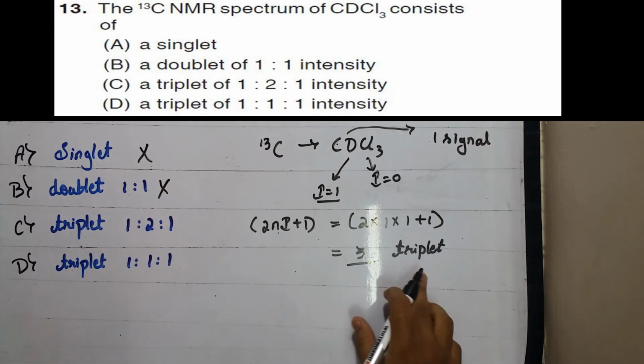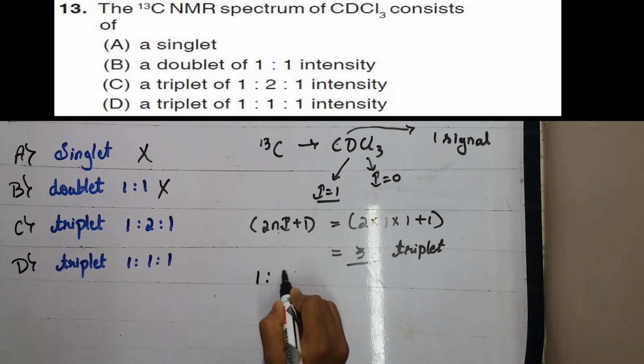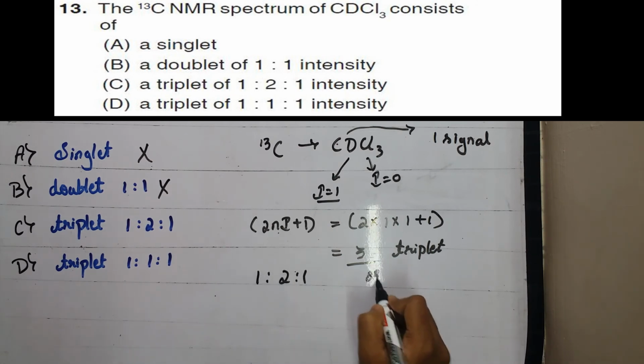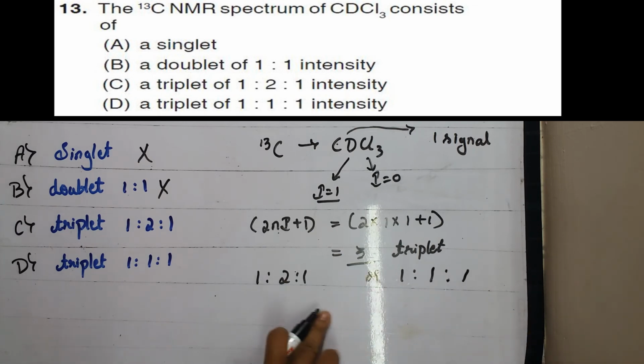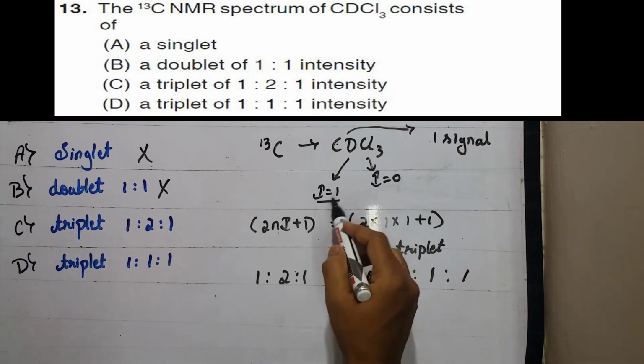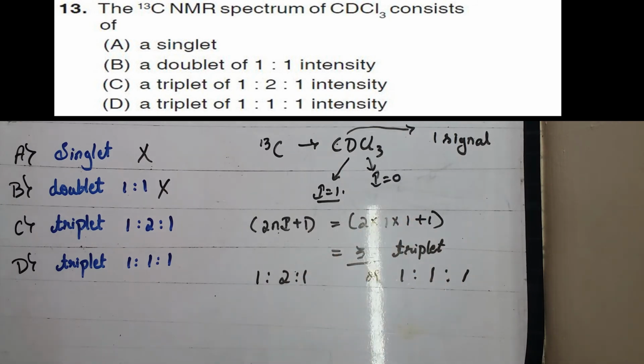This triplet signal can be in the ratio 1:2:1 or 1:1:1. The ratio of this splitting depends on the I value, that is the nuclear spin, as well as the total number of active nuclei present.